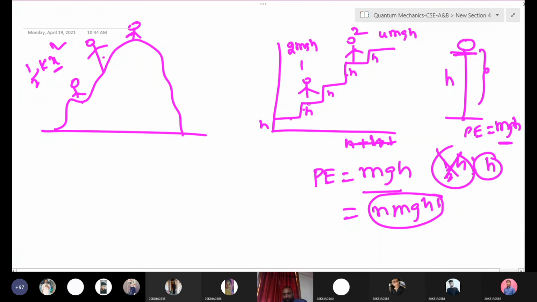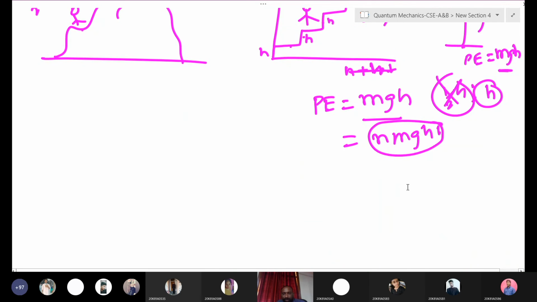So in every atom or material, we have discrete energy levels. But suppose any object in classical physics generally has this type of continuous energy. But if you take any atom, we have discrete energy. So using this example, you can understand what discrete and continuous energy are. Okay. Now we will go to the photoelectric effect. Is it clear, everyone? The difference between this.